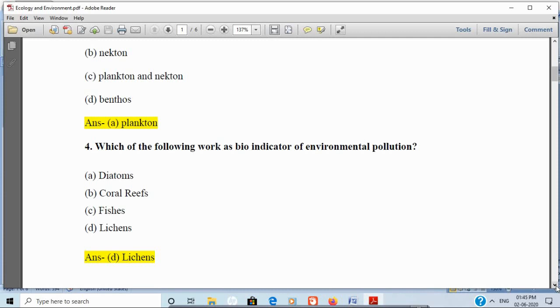Lichens are very sensitive to air pollution and water pollution. Areas with healthy lichen populations are lower in air pollution and water pollution. Lichens can thus be used as reliable biological indicators of pollution.